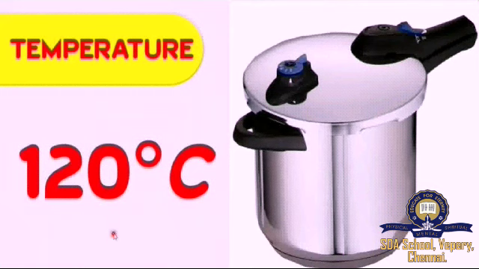Normally water boils at 100 degrees Celsius, but in a pressure cooker, as the pressure is increased, it boils at 120 degrees Celsius. That is, the boiling point is 120 degrees Celsius. So the food can be easily cooked using the pressure cooker.